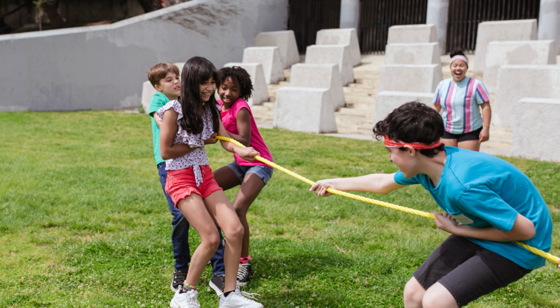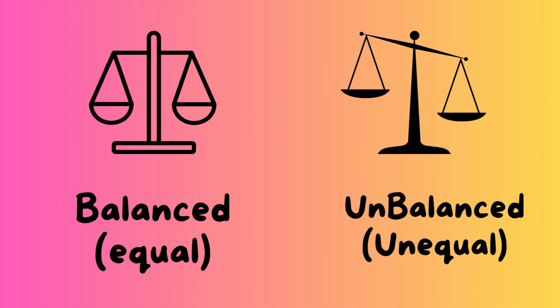To the small force or to the greater force? Yes, excellent. The rope will move toward the team with the greater force. This means that the forces that act on the rope are unbalanced, or we can say unequal forces.